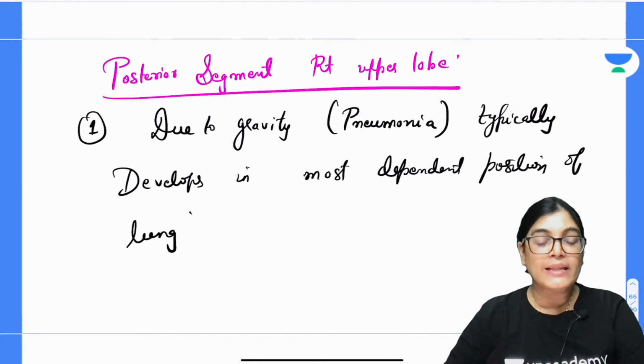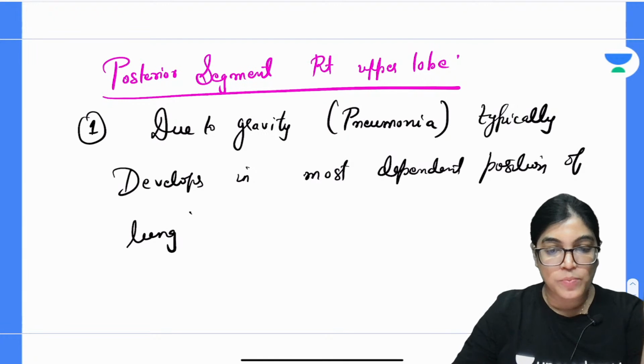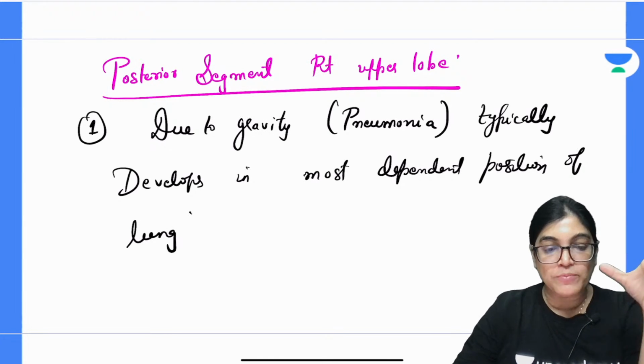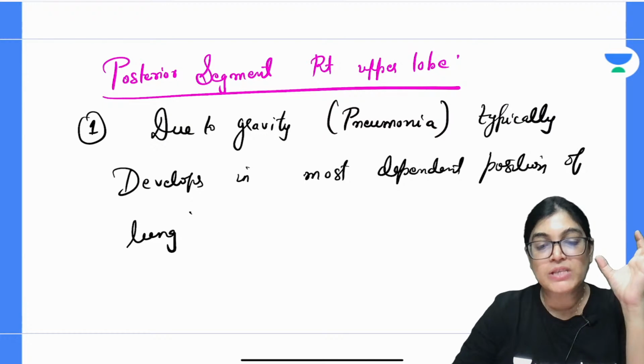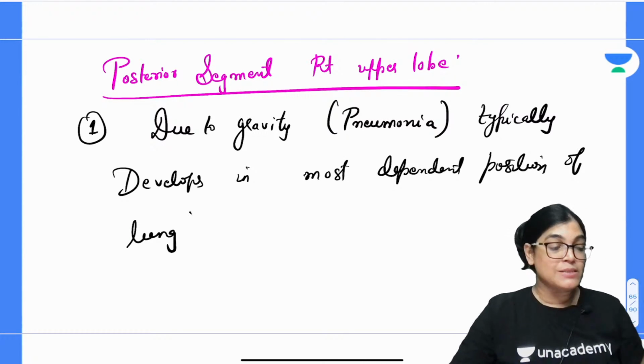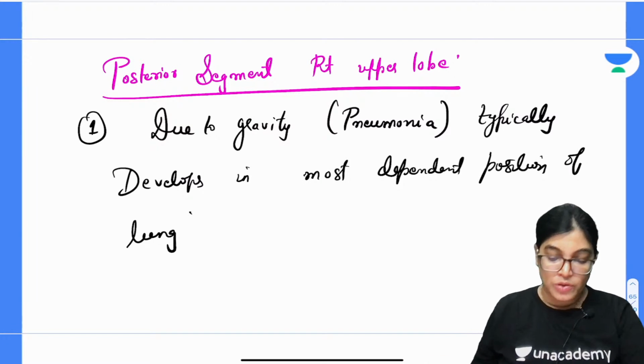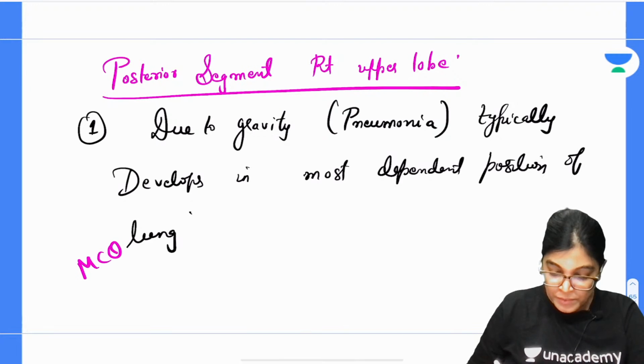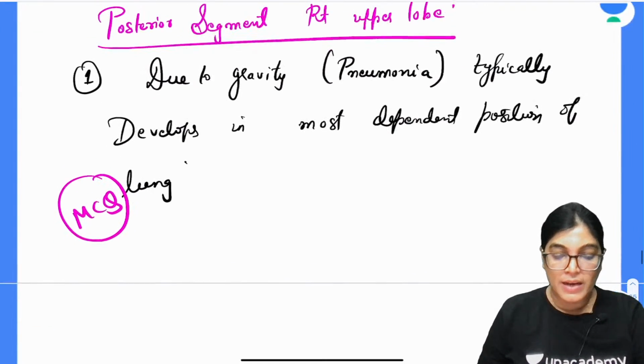Okay, so the patient who aspirates in supine position. When the patient is aspirating something in the supine position, it is going to involve the posterior segment of the upper lobe. So please mark this for your learning, and very important, many MCQs have been targeted from this point. All of you please mark this point.